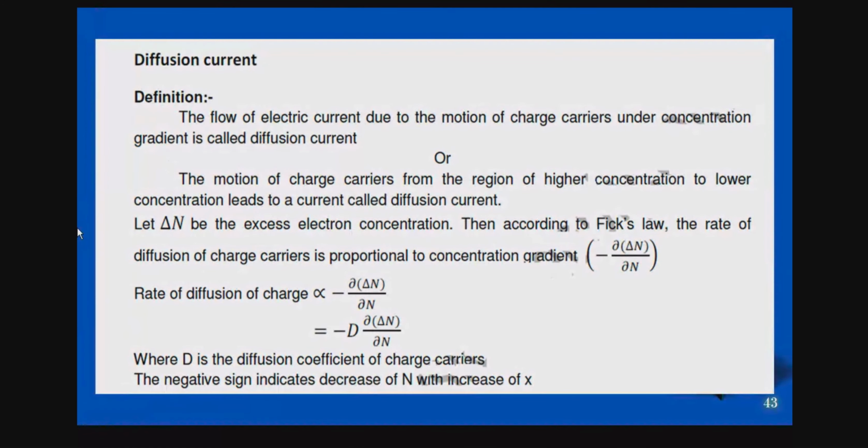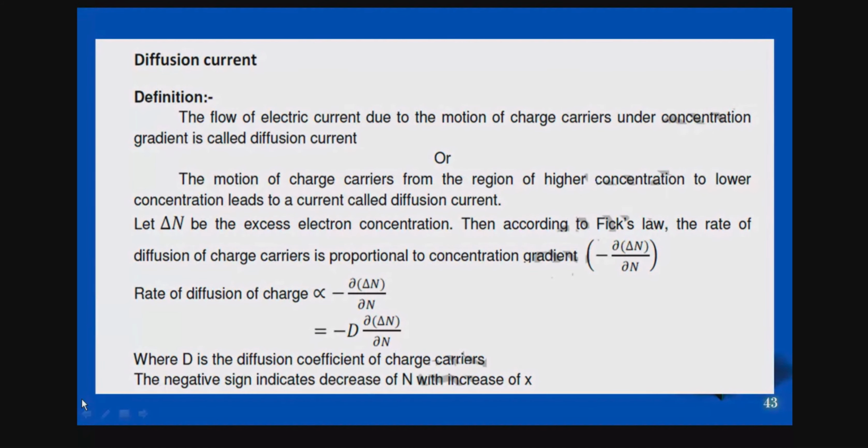Or you can say that the motion of charge carriers from a region of higher concentration to lower concentration is called diffusion current. The special word here is the concentration gradient: going from higher concentration to lower concentration is called the concentration gradient. In this way, you can define the diffusion current.